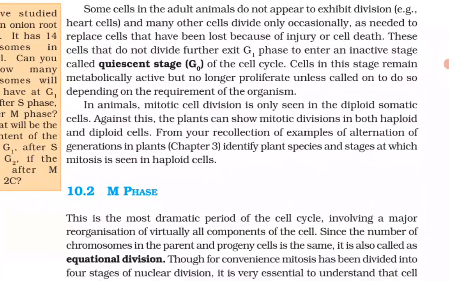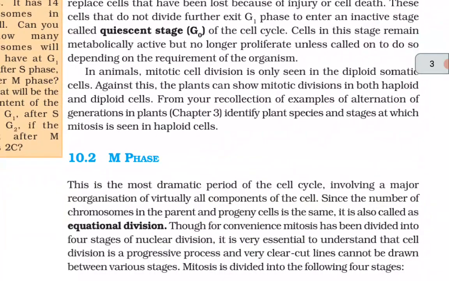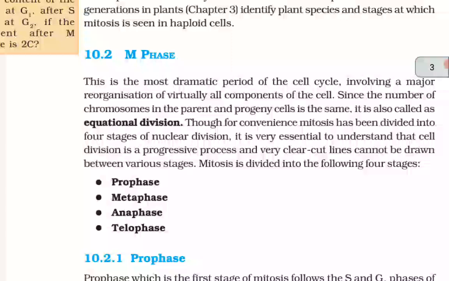From your recollection of the examples of the alternation of generations in plants, chapter 3, identify plant species and stages at which mitosis is seen in haploid cells.